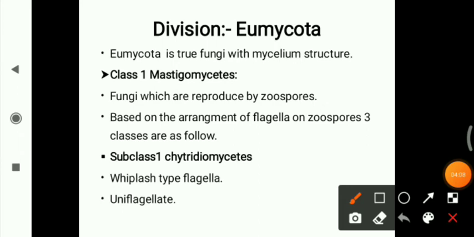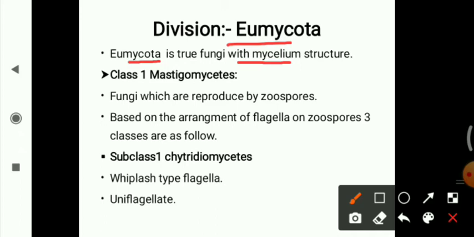Now the second division, the Eumycota. In the Eumycota there are 5 classes: the first is Mastigomycetes, the second Zygomycotina, then Ascomycotina, Basidiomycotina, and Deuteromycotina. Eumycota are true fungi with mycelial structures.